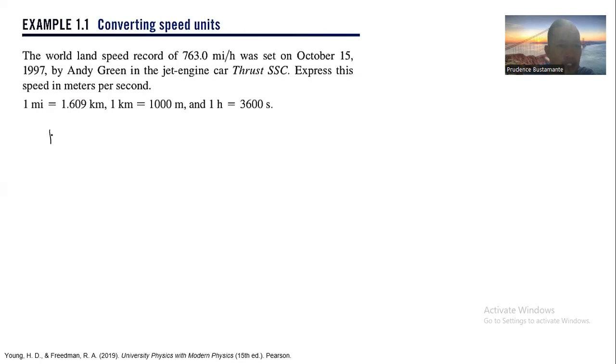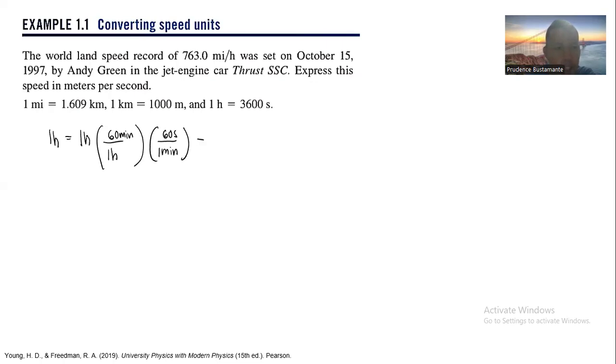Because if you have 1 hour and convert this into seconds, in one hour there are 60 minutes, you know that. And in 1 minute, there are 60 seconds.